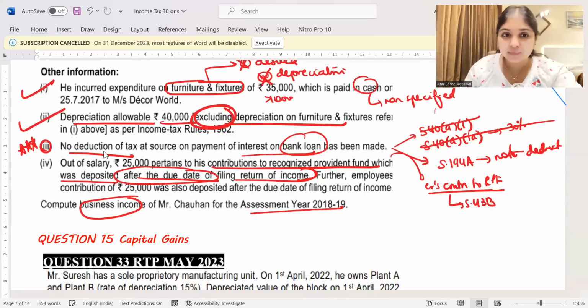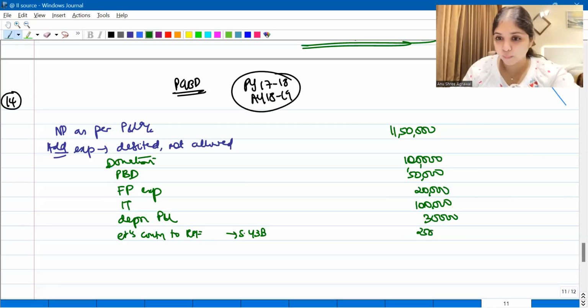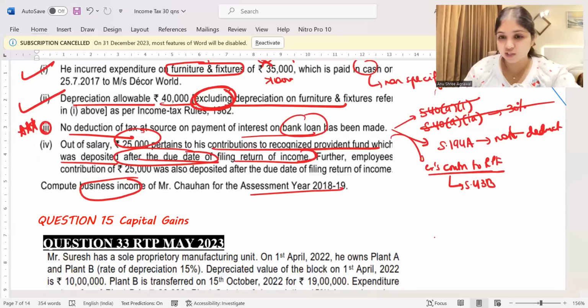So therefore, we'll disallow, guys. We'll disallow employer's contribution to RPF. We will disallow under section 43B. How much will we disallow? This 25,000 we will fully disallow. Now listen to the next adjustment, the last adjustment.